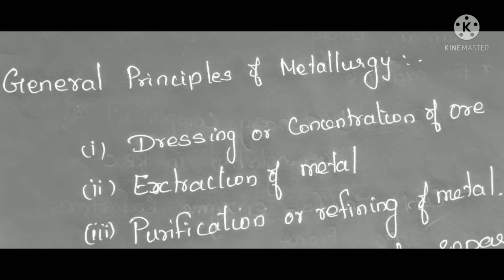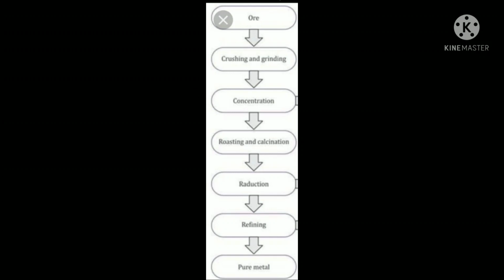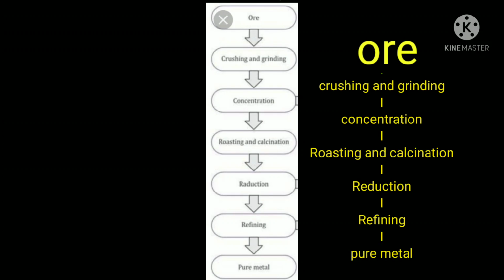Okay, the next one is the extraction of metal, or you can say the production of metal. See, the concentration or separation, the first step, is done by so many methods based on the ore. Later on you will study what steps and processes are there to remove the impurities. Okay, so first one is removing impurities. Next one, production of metal. Here also a lot of methods are there.